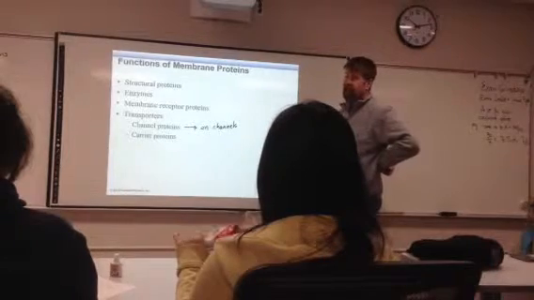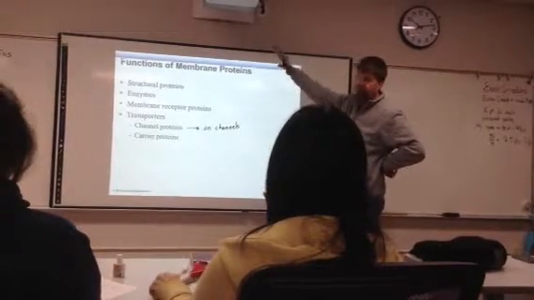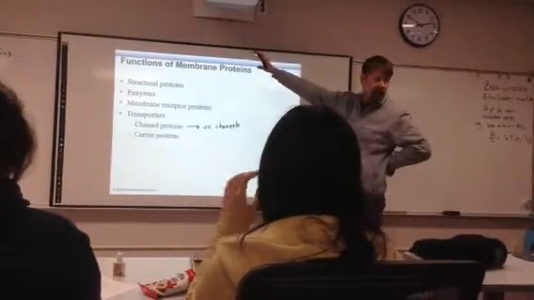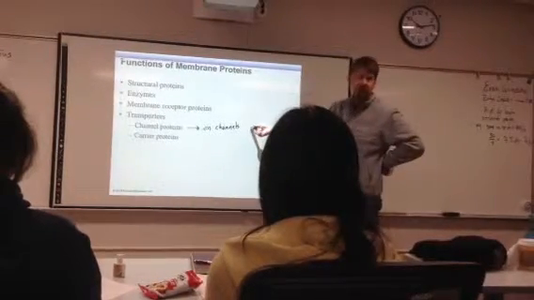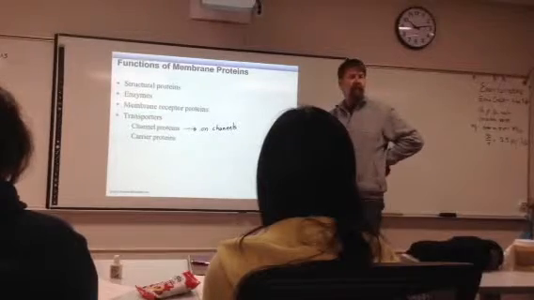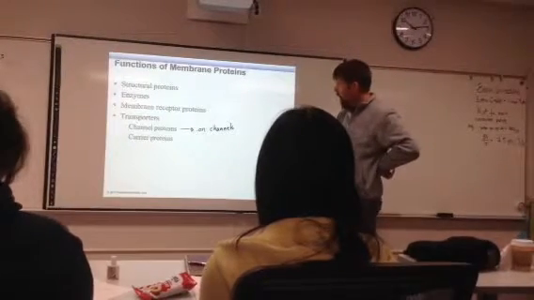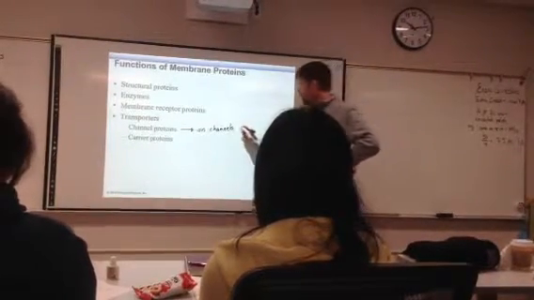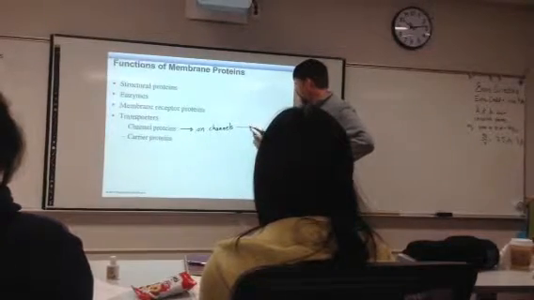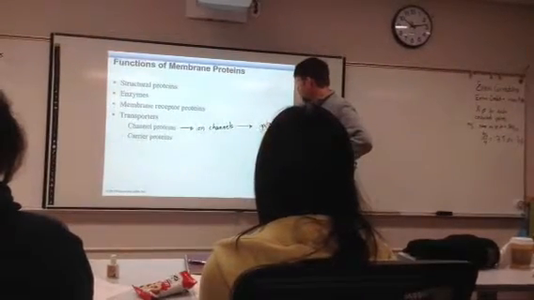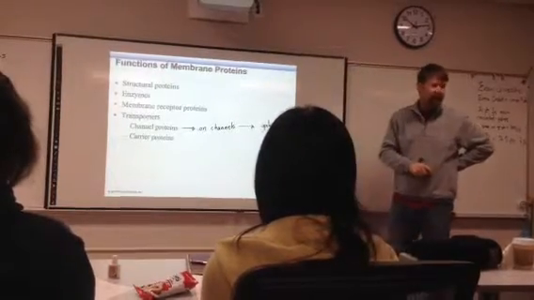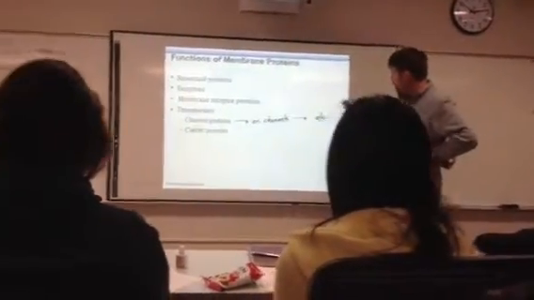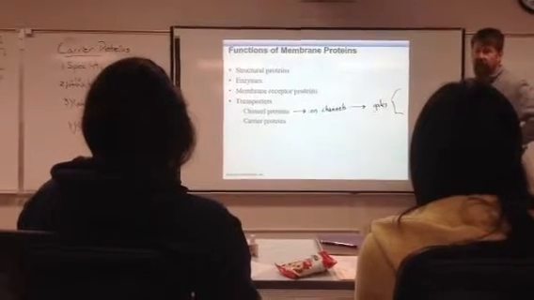These channels can reach saturation, right? At some point, it doesn't matter how much or how steep of a gradient you have, the rate of transport is dependent upon how many channels you have. So all of those things apply here. Are these channels always open, or should they have gates on them? Gates. They should have gates, right? Because if they're always open, what's the point? Then we wouldn't be able to have a chemical disequilibrium. So these gates are going to be open and closed under different scenarios.